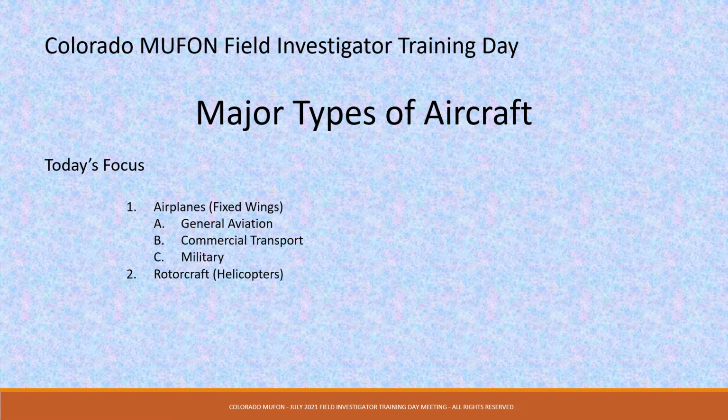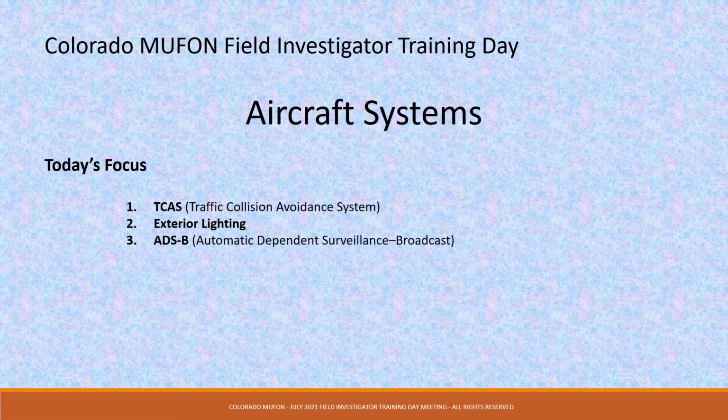Today I'm going to talk about 2 types of aircraft, airplanes and rotorcraft. The subcategories for these aircraft are general aviation, commercial transport, and military. Today's focus of these aircraft are 3 aircraft systems that I really want to focus on. 1, TCAS, Traffic Collision Avoidance System. 2, exterior lighting. 3, ADS-B, Automatic Dependent Surveillance Broadcast. And these are just going to be top-level discussions. I'm not going to get too in-depth on these.